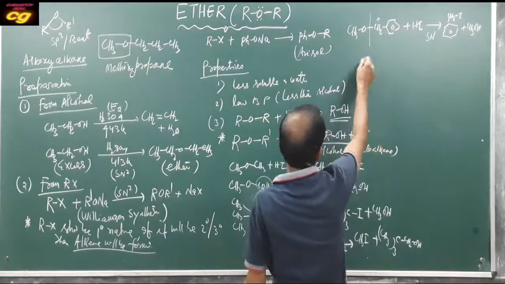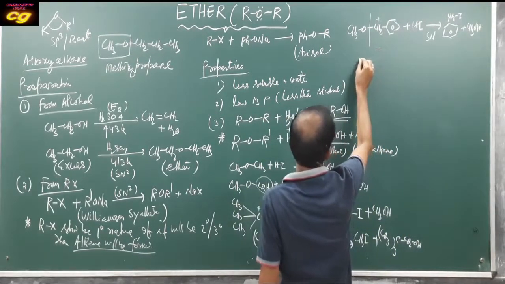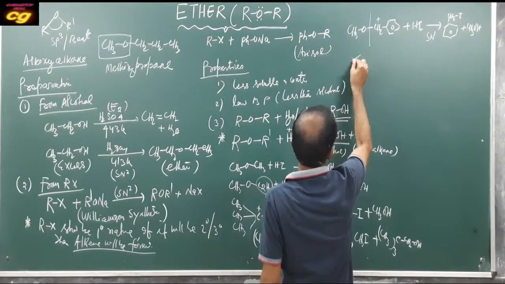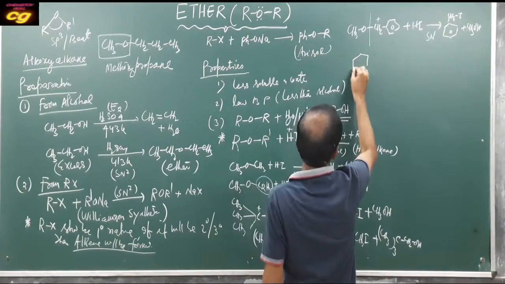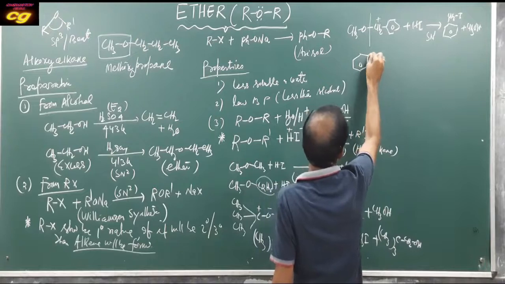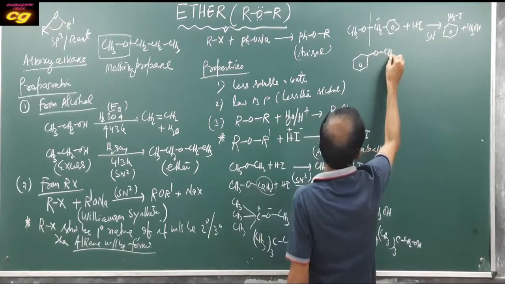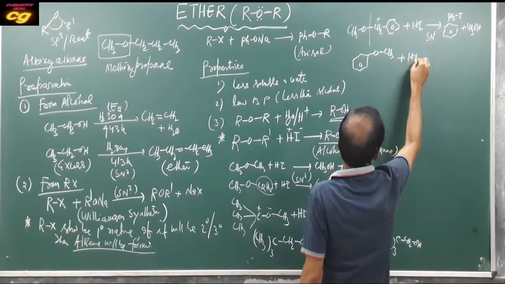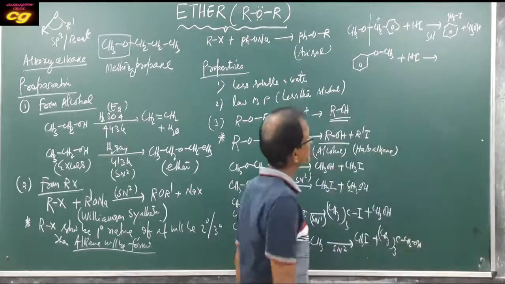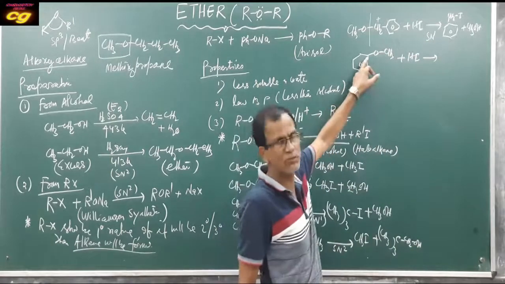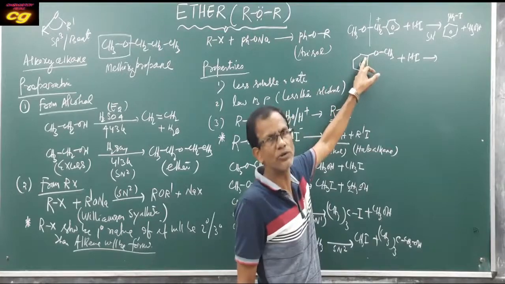If I change this one, let it be O and CH3 plus HI. Here the carbocation is not possible because the phenyl carbocation is unstable.